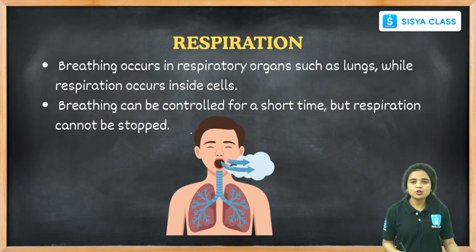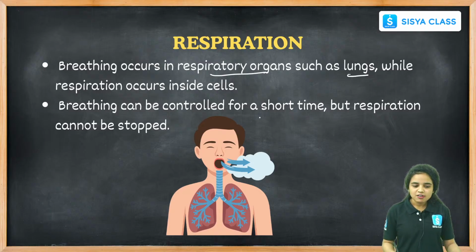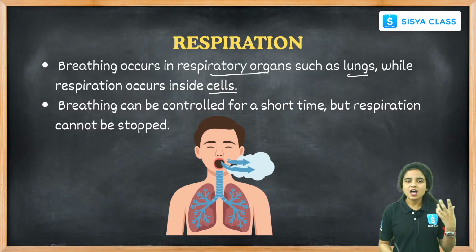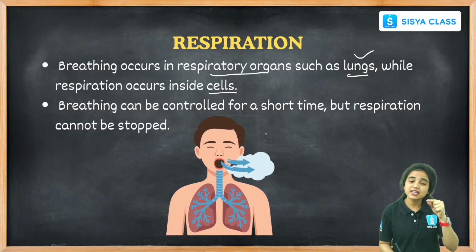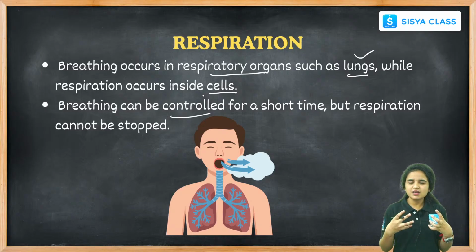Breathing occurs in respiratory organs such as the lungs, while respiration occurs inside the cells. Breathing occurs outside, it is physical. Respiration is a chemical process that happens inside our cells. The breathing can be controlled for a short time.